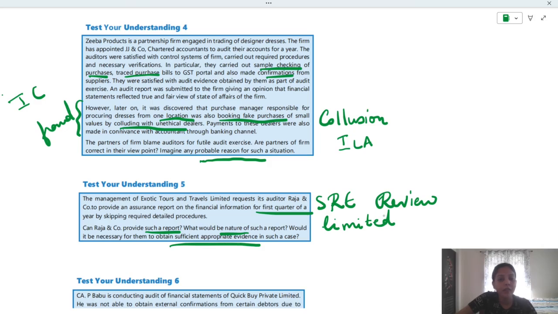Yes, by complying with SREs. Would it be necessary for them to obtain sufficient appropriate evidence? Yes, sufficient appropriate evidence shall be there, because this is also a type of assurance engagement only, right? Even though we are giving limited conclusion or limited assurance level, still this is an assurance engagement. Sufficient appropriate evidence is required, even though limited procedures are performed. Okay.